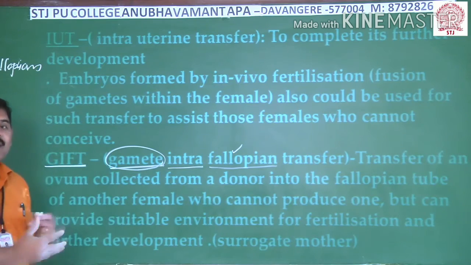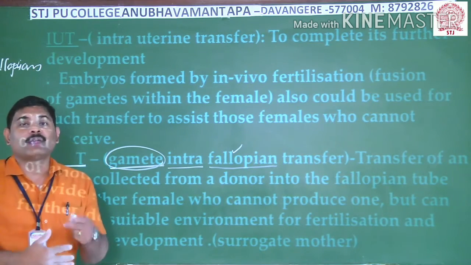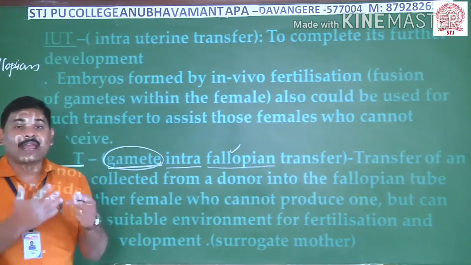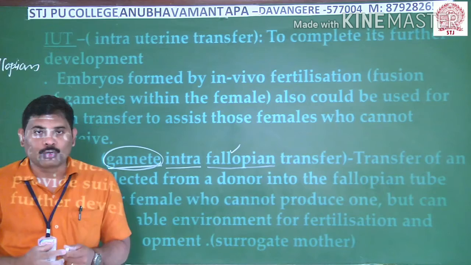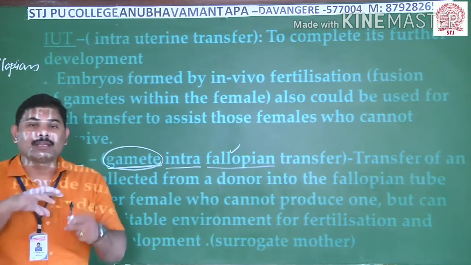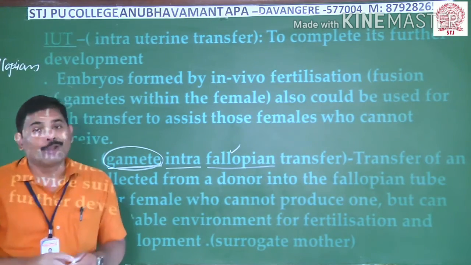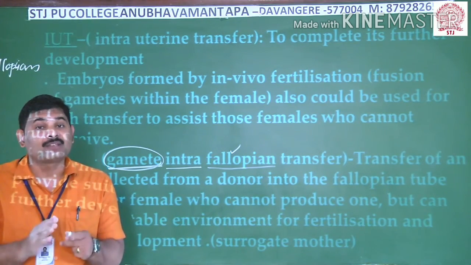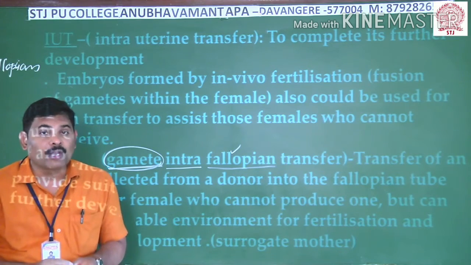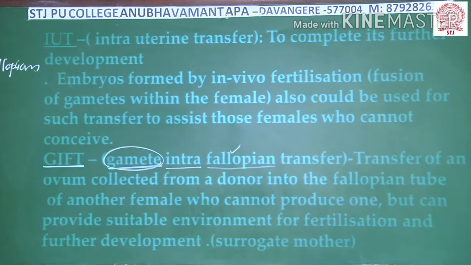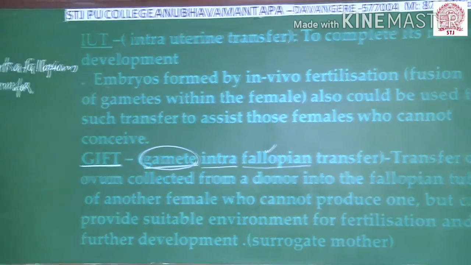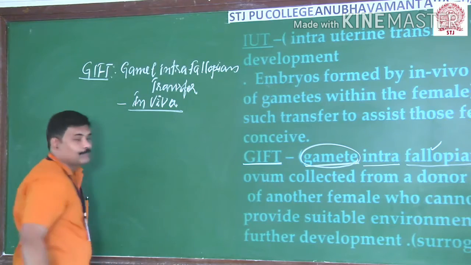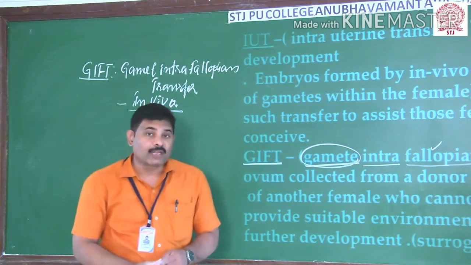Then what do we do in this case? Generally, we collect the gametes either from the wife or a donor, and meanwhile from either the husband or the donor, and the sperms and ovum are allowed to enter into the fallopian tube, so that there is a chance of fertilization taking place within the living organism's body. Here you have to think about this one. In this, which kind of fertilization is taking place? In vivo fertilization is the one which takes place.